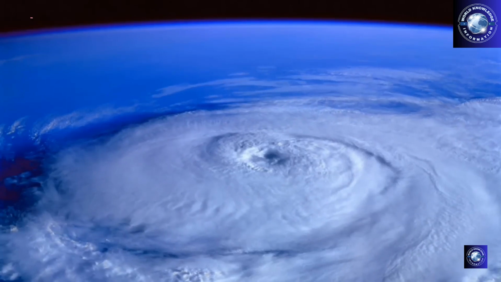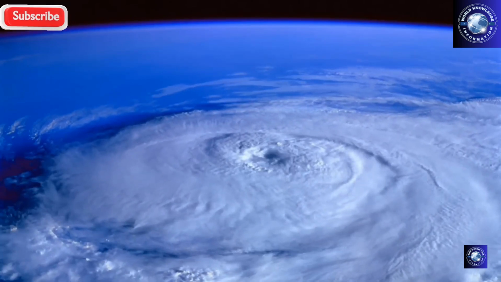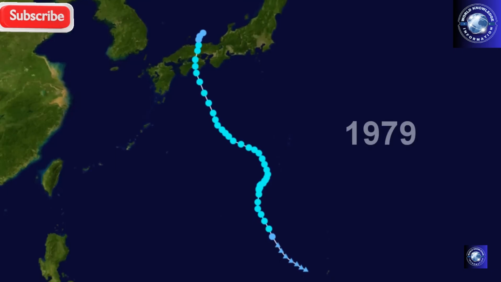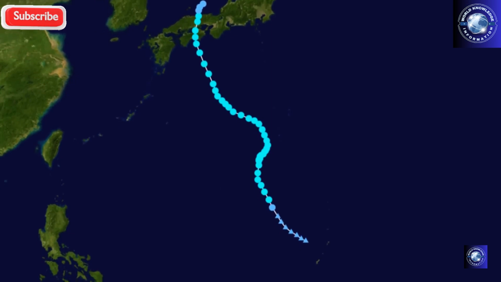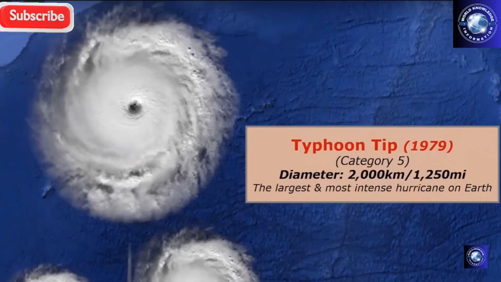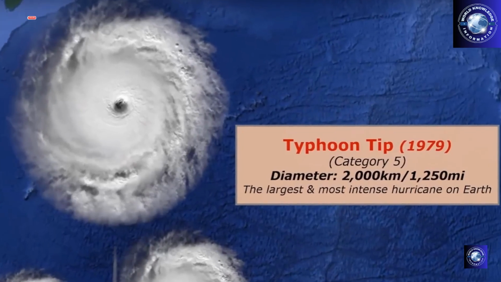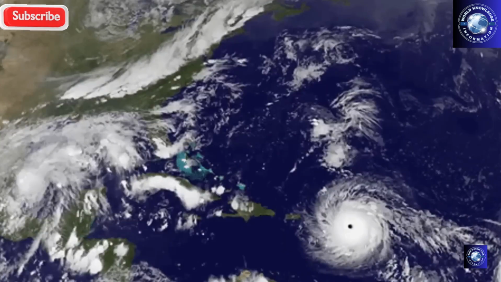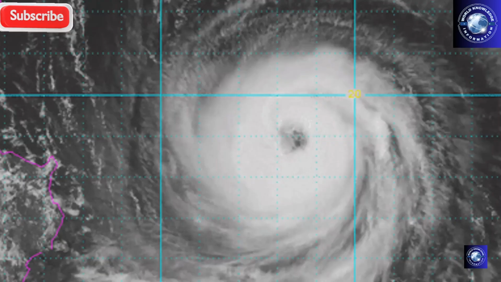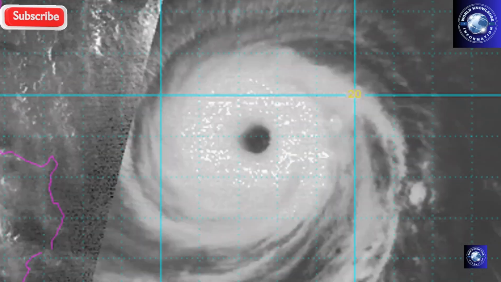So far, the largest ever recorded is Typhoon Tip that occurred in 1979 in the Northwest Pacific Ocean near the Philippines, which was 2,200 kilometers in diameter with a wind speed of 190 miles per hour, that is 305 kilometers per hour.